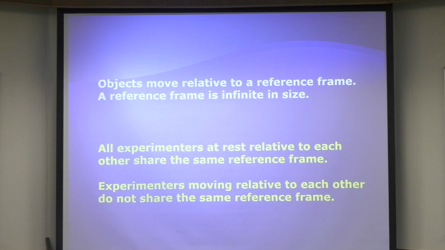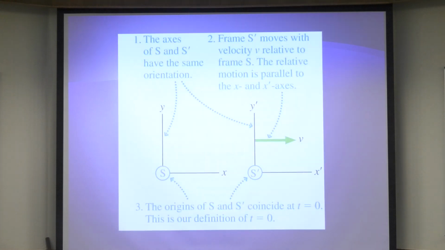Okay, remember, one: objects move relative to a reference frame. A reference frame is infinite in size. Two: all experimenters at rest relative to each other share the same reference frame. Three: experimenters moving relative to each other do not share the same reference frame. So you want to remember that. Okay, so that was the concepts. Now let's do some of the math.